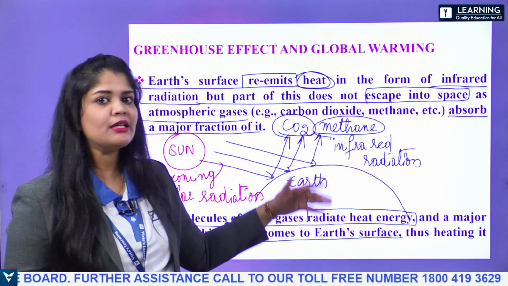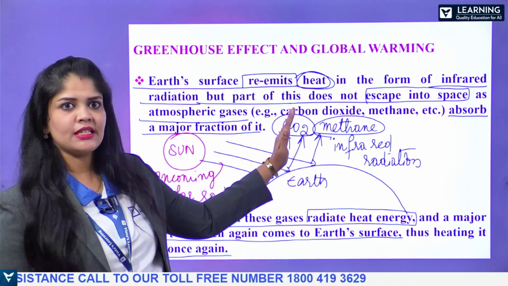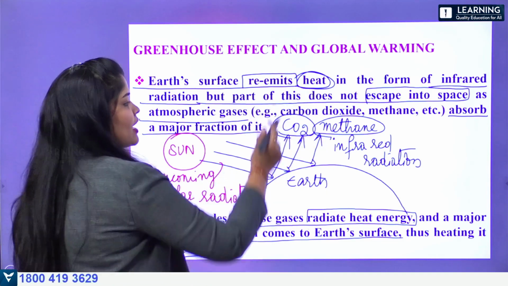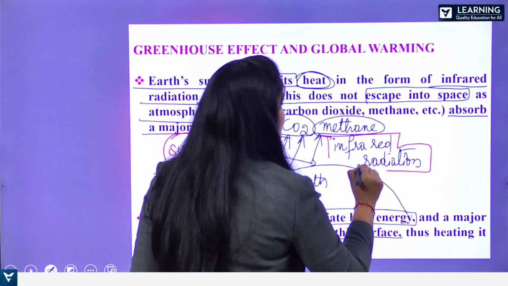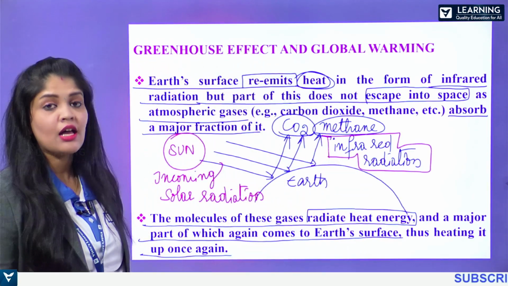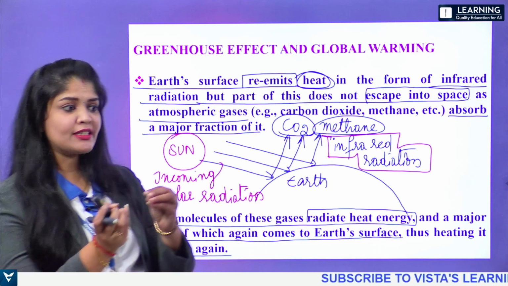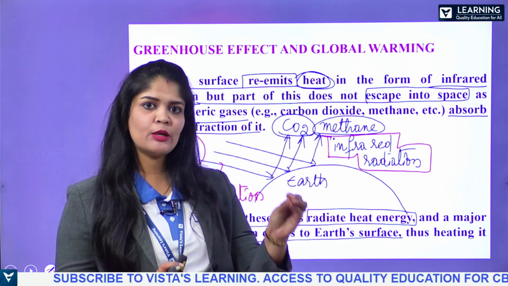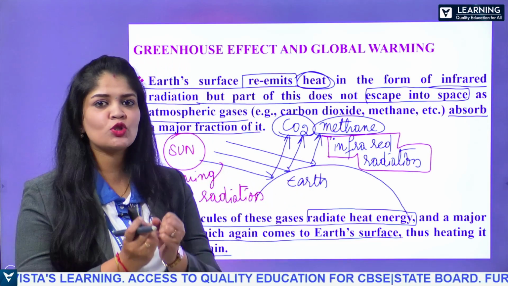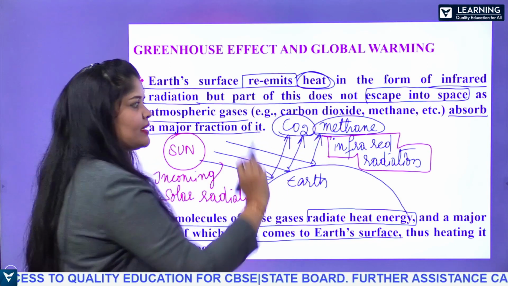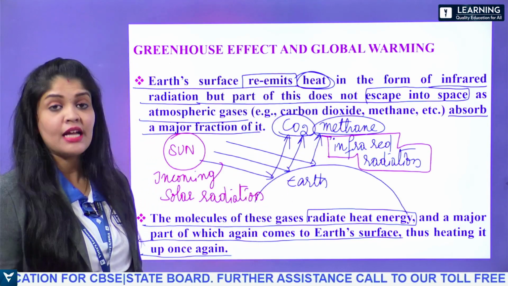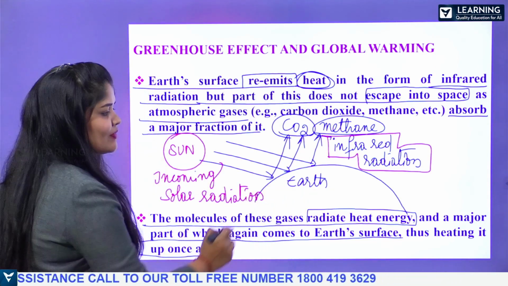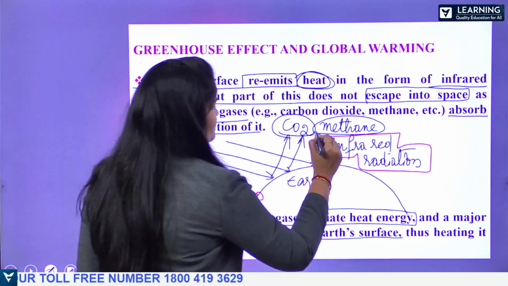The remaining portion is reflected back, and that heat is reflected in the form of infrared radiation. The infrared radiation reflected from the Earth's surface will not completely escape into space, where a small portion of it is absorbed by carbon dioxide and methane, what we call greenhouse gases. Now this gas molecule will radiate heat energy, and that heat energy will again come to the Earth's surface.